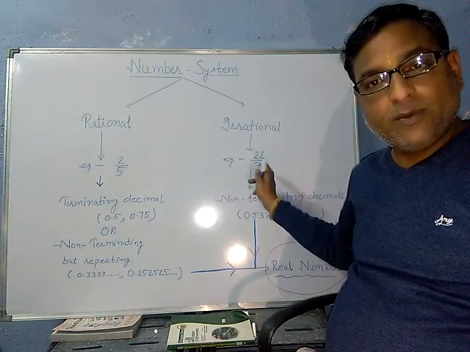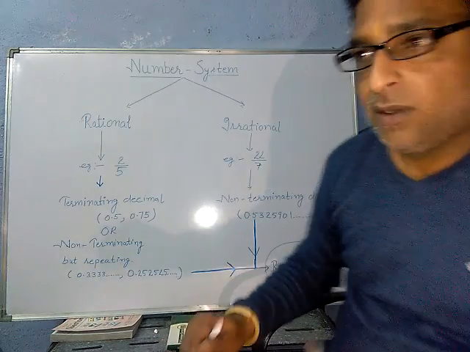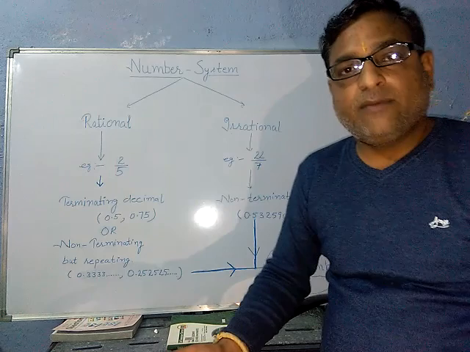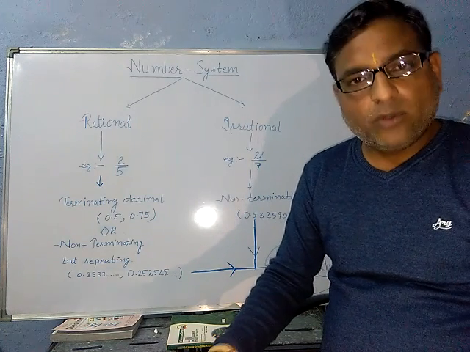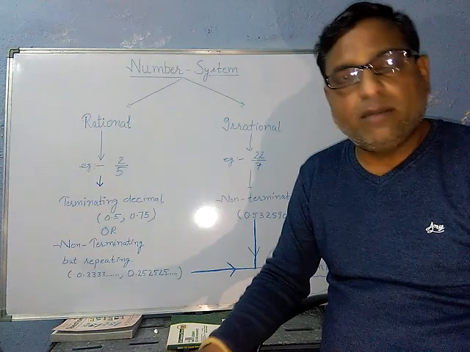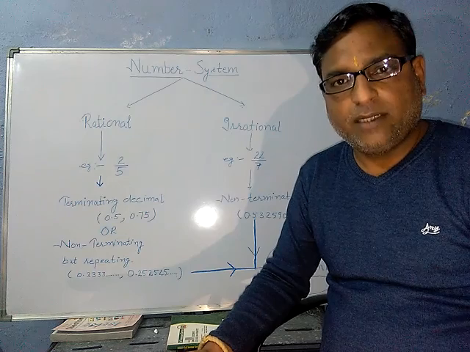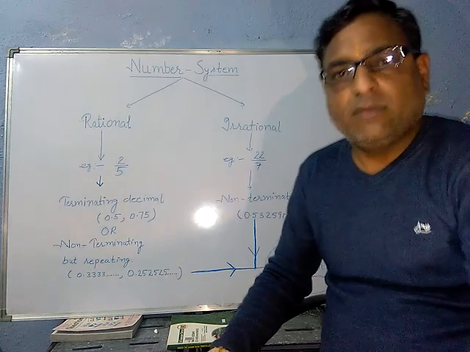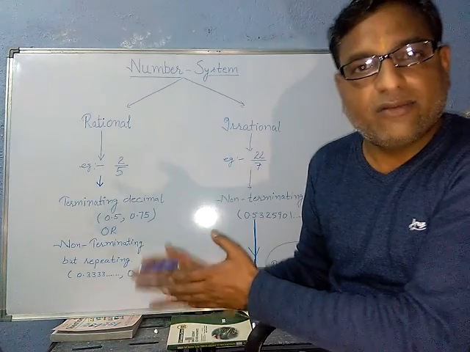This time 22 upon 7, this is irrational. Then how will you find out which number is rational and which is irrational? No doubt both can be written as fractions, but it's not sure that they will be in p upon q form. They can be in another form also, right? So that is the additional knowledge that you require after the understanding of this topic.